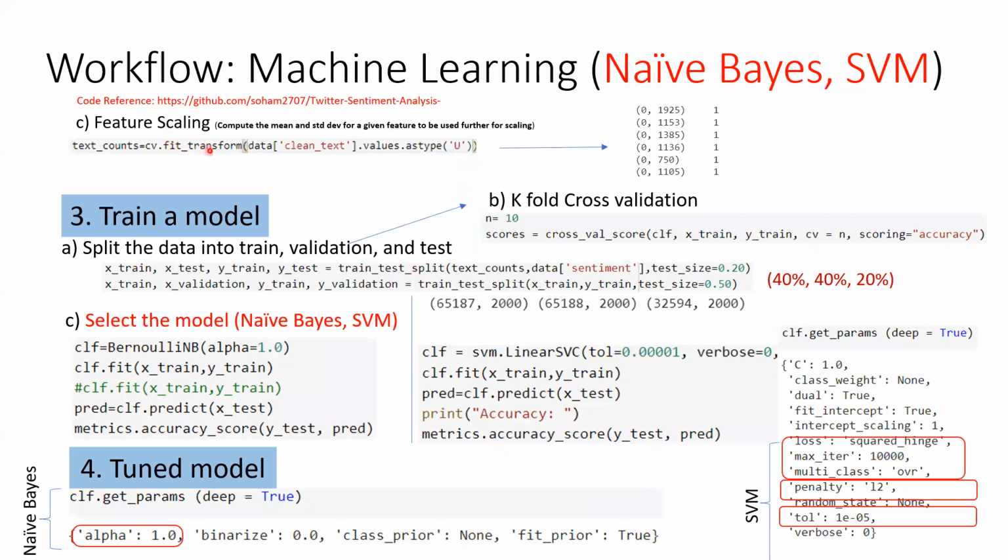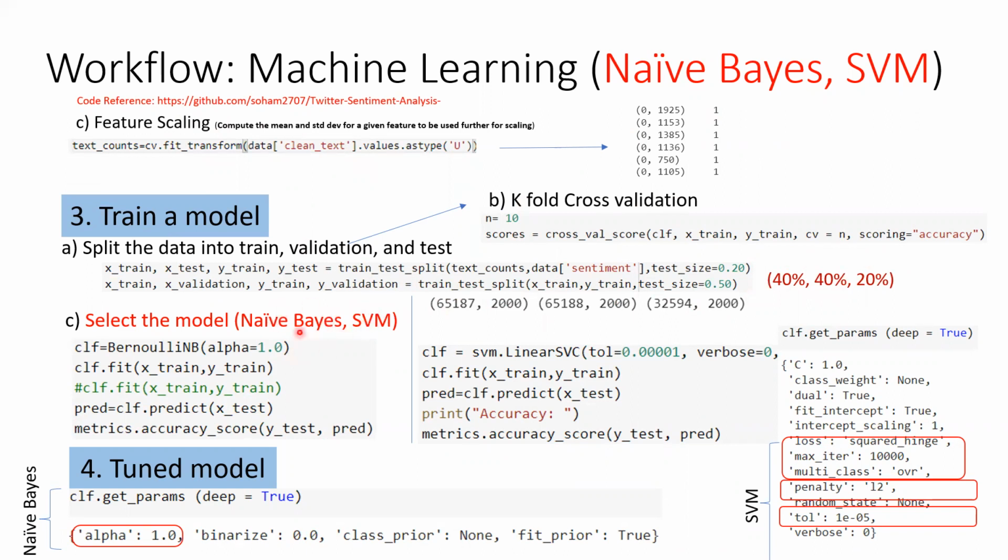And next we have to do some feature scaling here. So fit transform will do the feature scaling. The output of the feature scaling will be like this. And then we need to split the data. First, we did 80:20 for training and test, and then divided the train into training and validation. So overall, the train, validation and testing percentage is 40, 40, and 20. And then we just apply the machine learning algorithm.